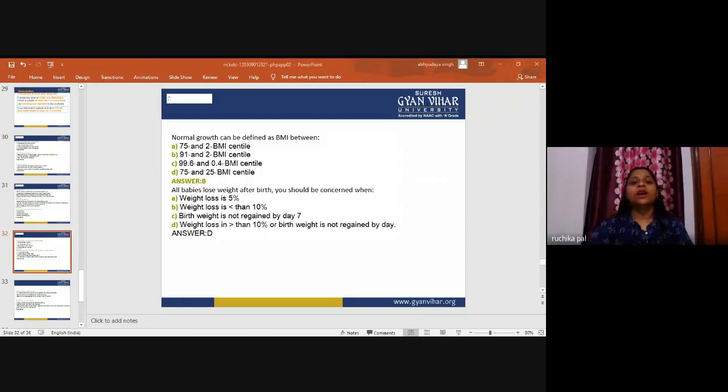So how is it? We can say it is a part of the normal growth pattern for newborn babies to lose some weight after birth. 80% of the babies will have regained their birth weight by the time they are 2 weeks old. A loss of more than 10% of the birth weight, or not regaining the weight by day 14, should be investigated further, particularly looking for feeding problems or a possible underlying medical concern. So this is about what we have to be concerned about when babies lose weight after birth. The next question, the ninth, is about